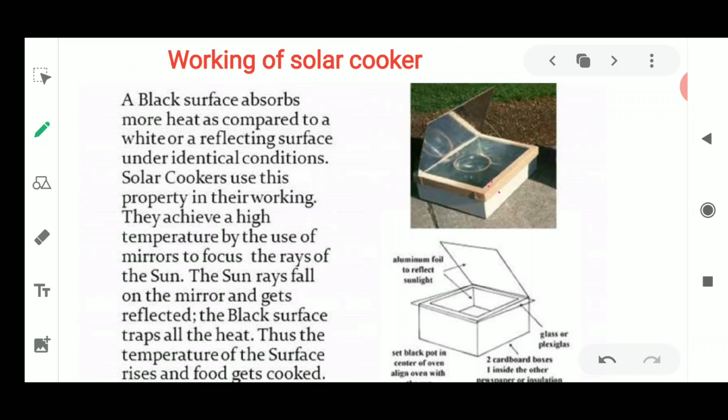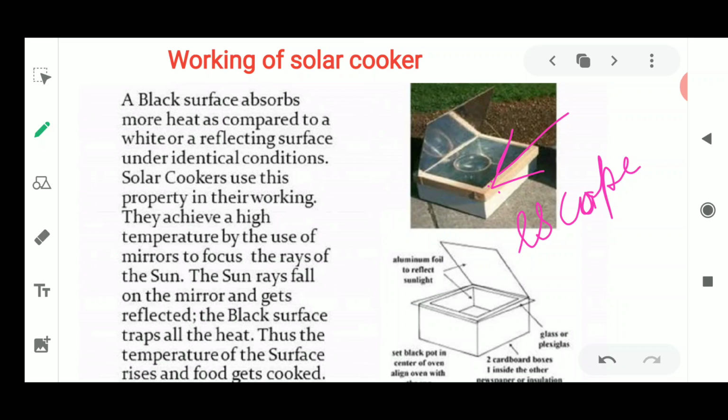Glass has a property which allows the sun's radiations to go inside completely, but it is not allowing the light energy or heat energy to escape. It is not going to allow the sun's rays to come out from the glass container.